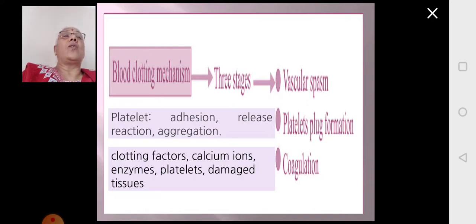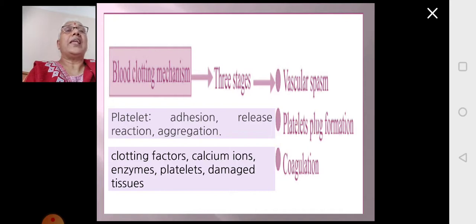The second thing that happens is when the blood vessel is cut, platelets are released at the site of injury. These platelets will start coming together and stick to each other.